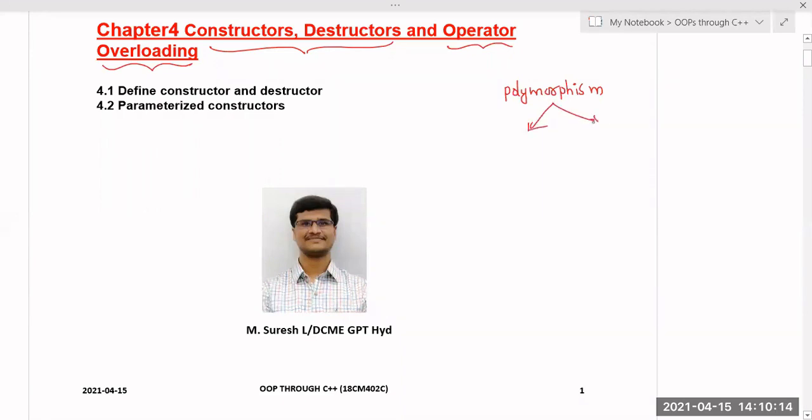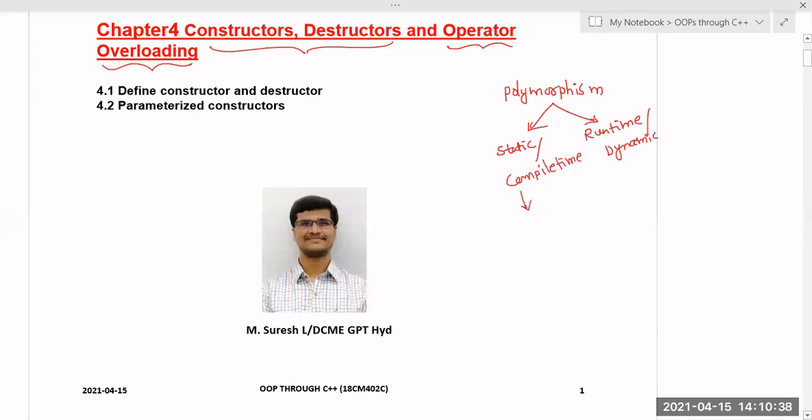There are two types of polymorphism. One is static polymorphism, and the next one is dynamic, or runtime. Static is also called compile time. So this is called compile time polymorphism or static polymorphism, and we have runtime polymorphism or dynamic polymorphism.